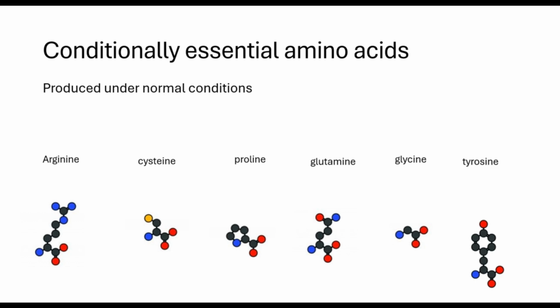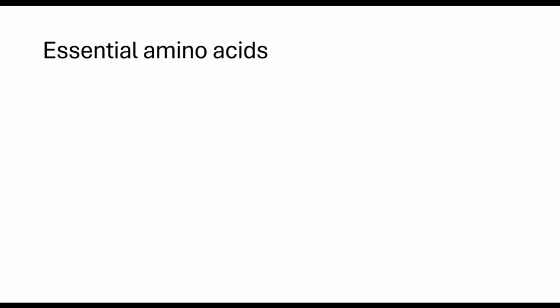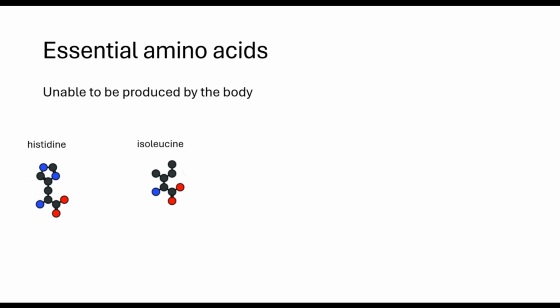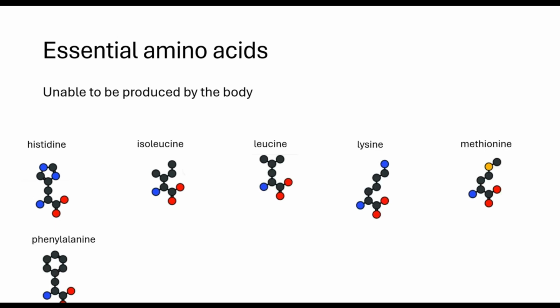Essential amino acids are amino acids that cannot be produced by the body. Therefore, dietary protein provides the body with these. This group is the largest and consists of 9 amino acids. They are known as histidine, isoleucine, leucine, lysine, methionine, phenylalanine, threonine, tryptophan, and valine.